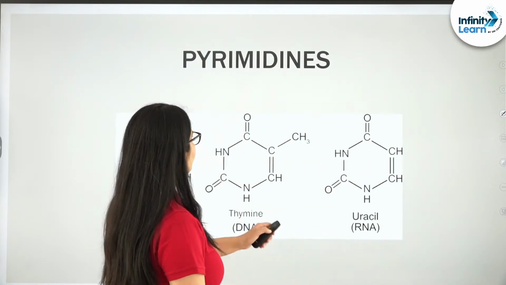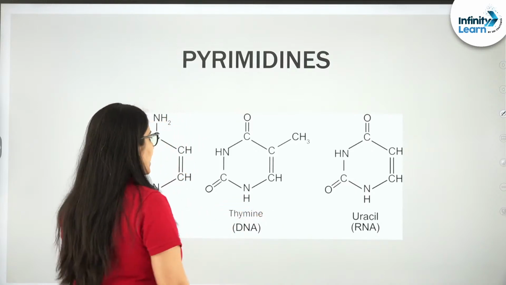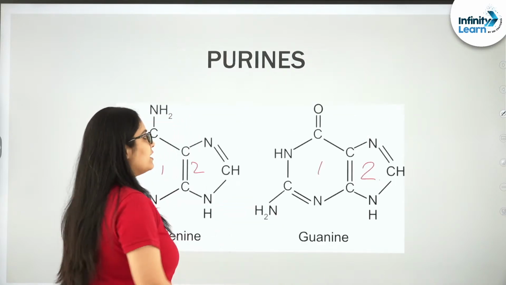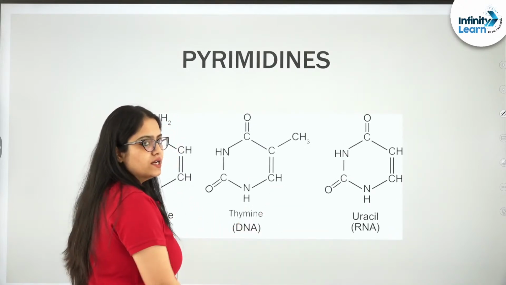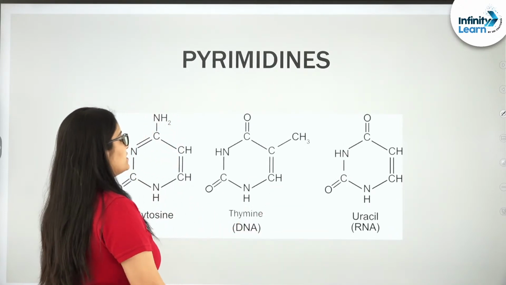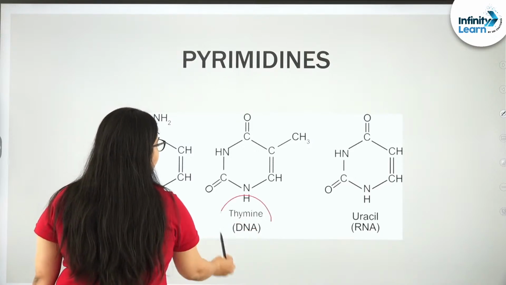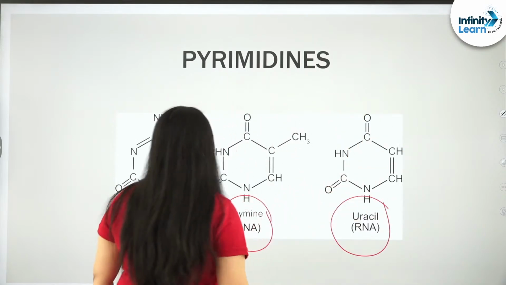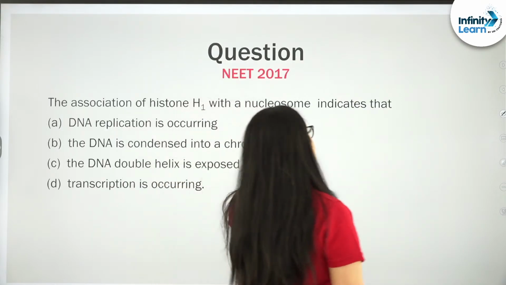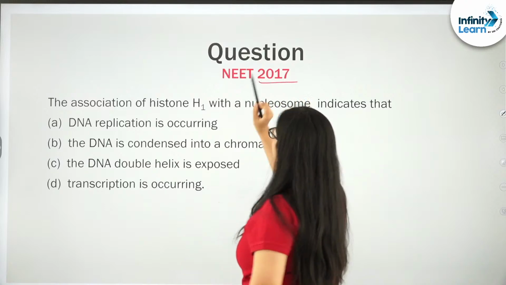And talking about pyrimidine, this is how pyrimidines look like, and they all are heterocyclic, made up of a single ring, right? I hope this is clear to all of you, where thymine will be present only in DNA and uracil only in RNA.